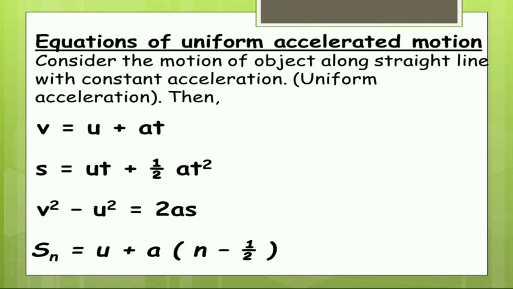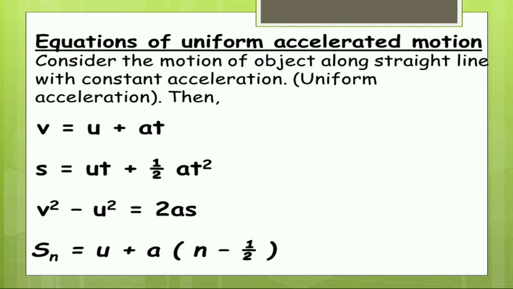Coming to the equations of uniformly accelerated motion, consider the motion of an object along a straight line with constant acceleration, meaning uniform acceleration. Then we have four formulas. They are v = u + at, s = ut + (1/2)at², v² - u² = 2as, and Sn = u + (a/2)(2n - 1).